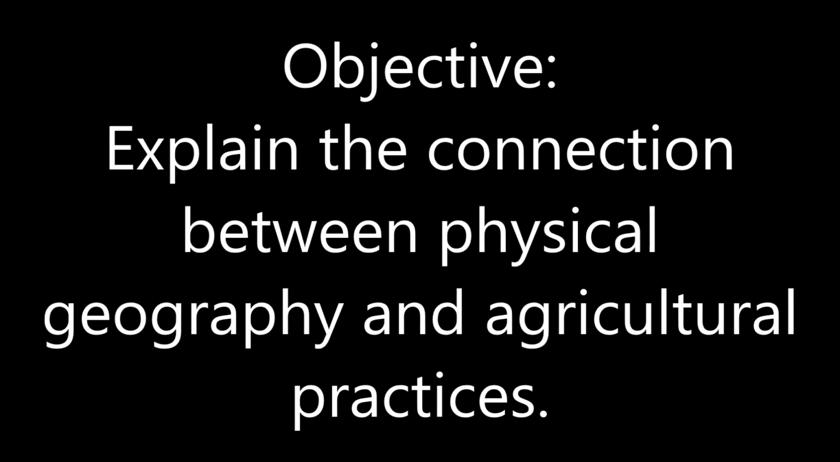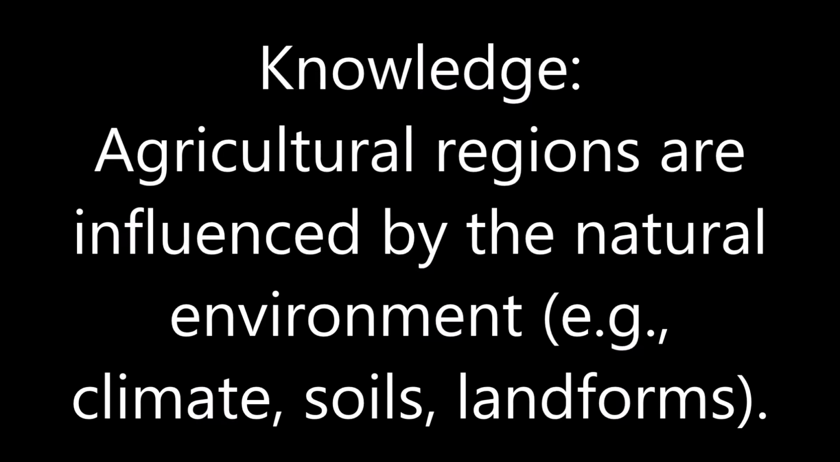Chapter 10 Agriculture, Food Production, and Rural Land Use. Objective: explain the connection between physical geography and agricultural practices. Knowledge: agricultural regions are influenced by the natural environment, for example, climate, soils, landforms.